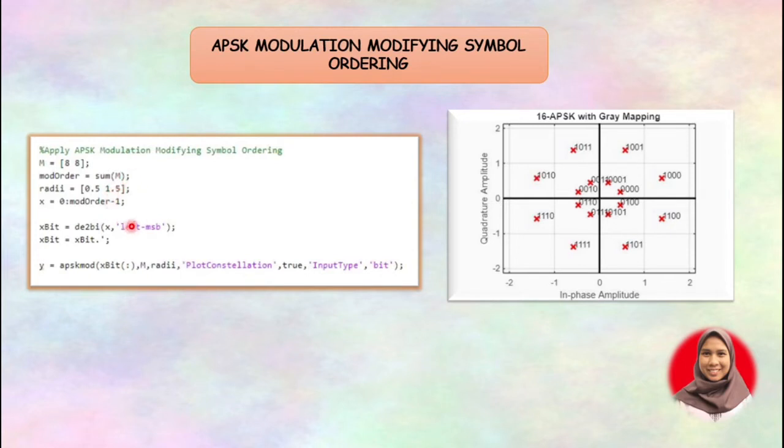We will use the command de2bi to generate the bit data and to set the MSB at the left side. And then we use the command apskmod, set the input type as bit, and plot the output constellation.